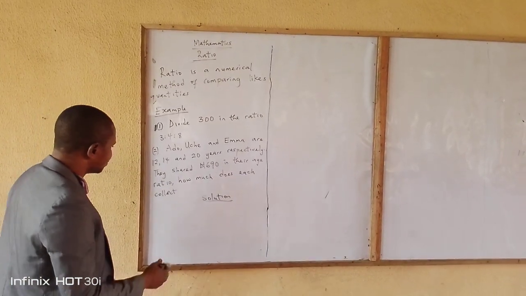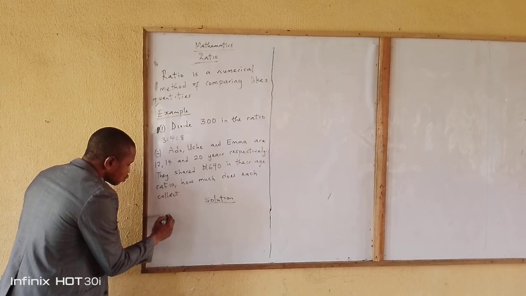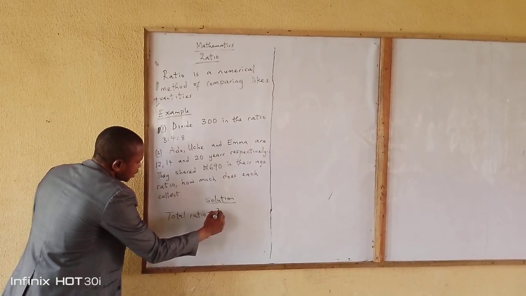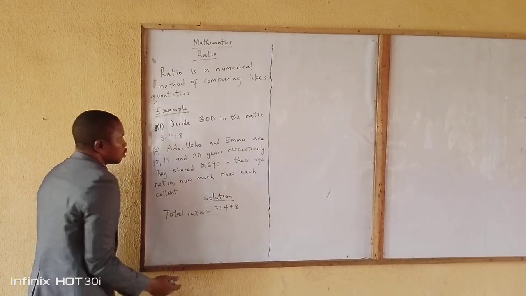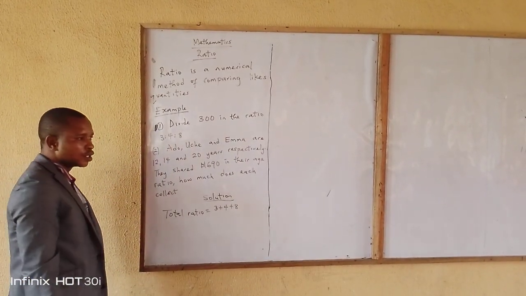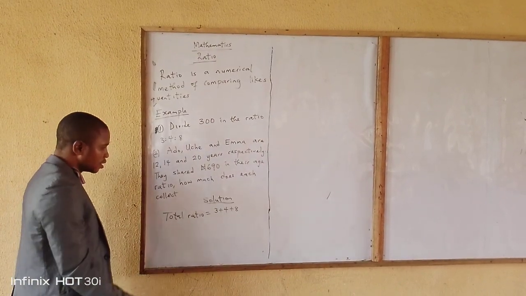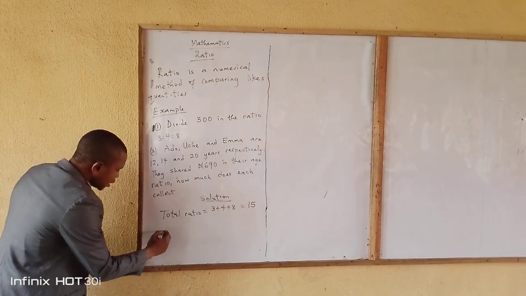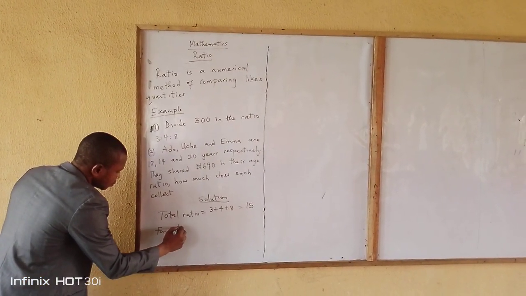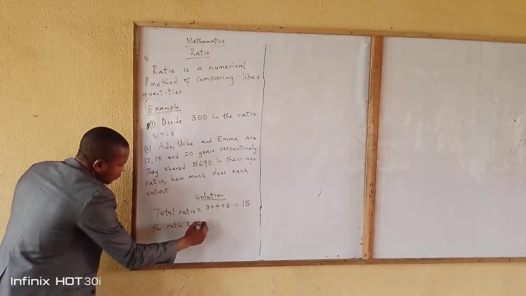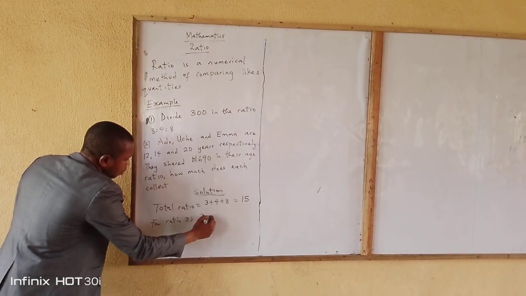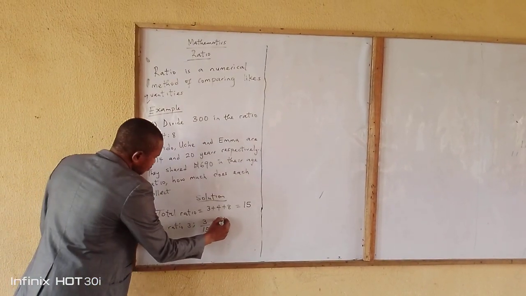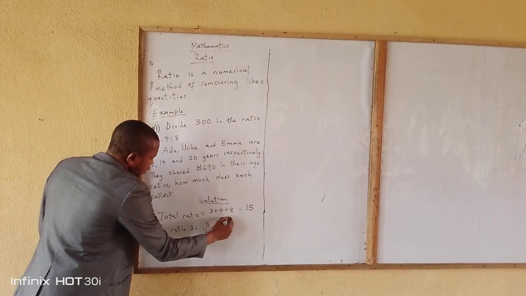So let's solve question 1. The first step that you need to take is to add up the ratio. Total ratio will be 3 plus 4 plus 8 because we want to divide 300 in the ratio 3:4:8. And by the time you add this together, you are going to have 15. So for ratio 3 now, we are going to have the ratio over the total ratio multiplied by the amount that they want to divide, which is 300.